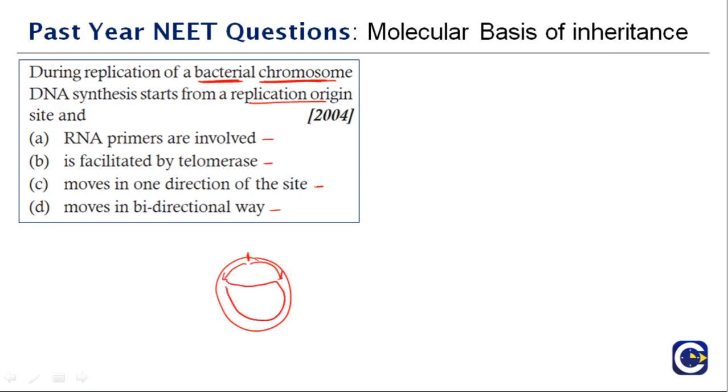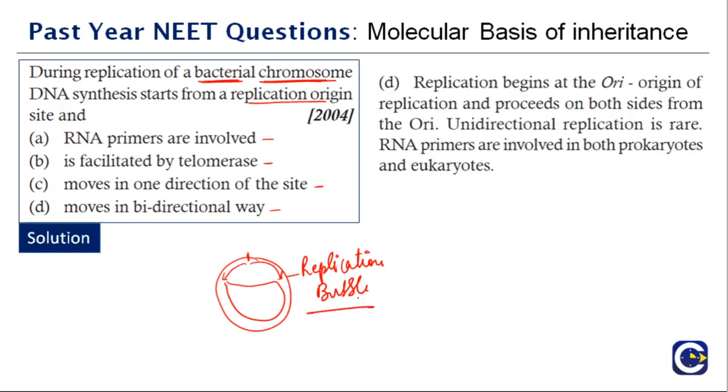Then there is a formation of what? Replication bubble. You remember this diagram, right? So there is formation of this replication bubble. The right answer here is that replication begins at the ori, which is the origin of replication, and proceeds on both sides from the ori. This is the ori here, and then it proceeds in both directions. Unidirectional replication is rare. RNA primers are involved in both prokaryotes as well as eukaryotes. So the right answer is B.